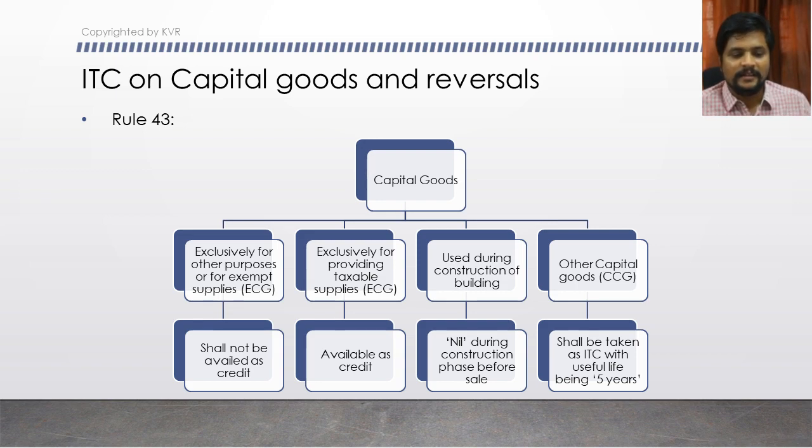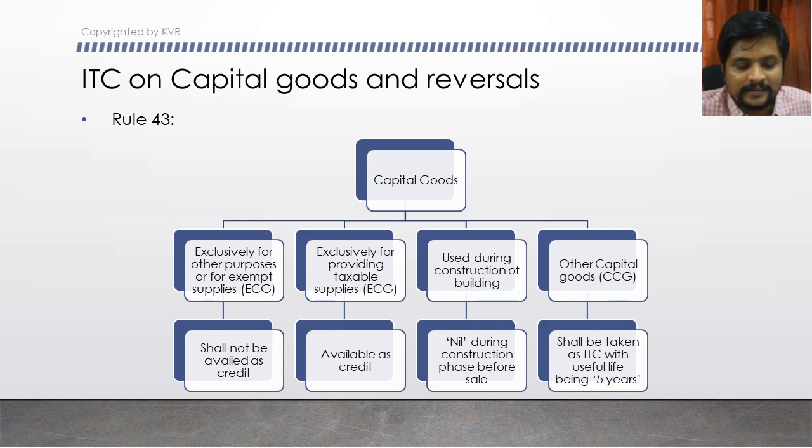Now we see that capital goods are divided into the following 4 categories. One, capital goods exclusively used for other than business purposes or for exempted outward supplies. Second, capital goods exclusively used for providing taxable supplies.